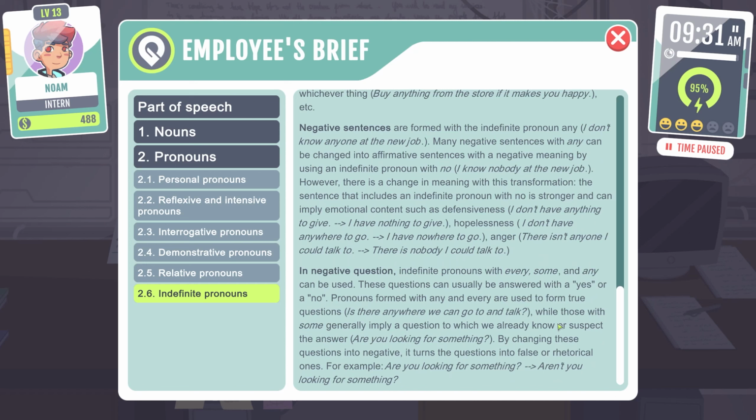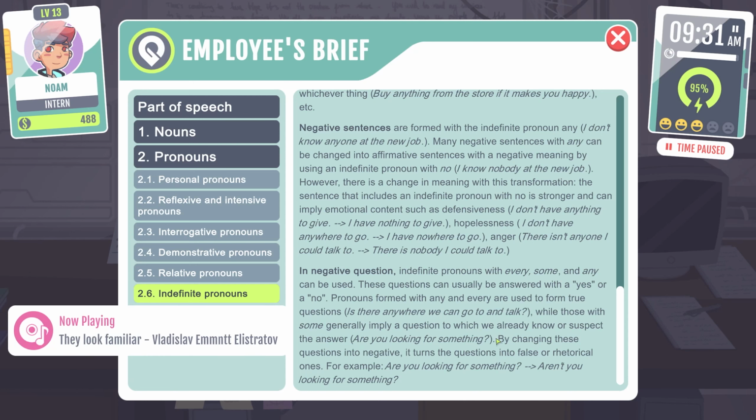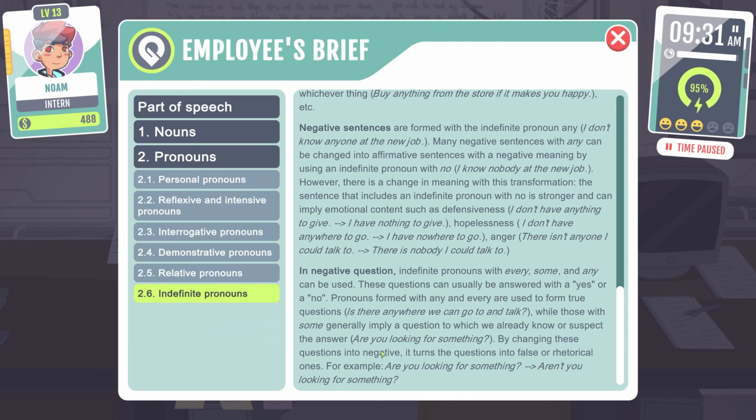A negative question. Indefinite pronouns with every, some, or any can be used. These questions can usually be answered with a yes or no. Pronouns formed with any and every are used to form true questions: is there anywhere we can go and talk? While those with some generally imply a question to which we already know or suspect the answer: are you looking for something? By changing these questions into negatives, it turns the question into a false or rhetorical one. For example, are you looking for something? becomes, aren't you looking for something? Okay.